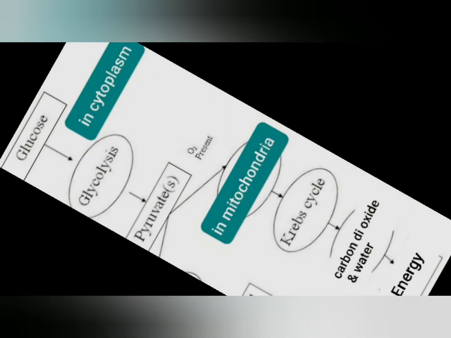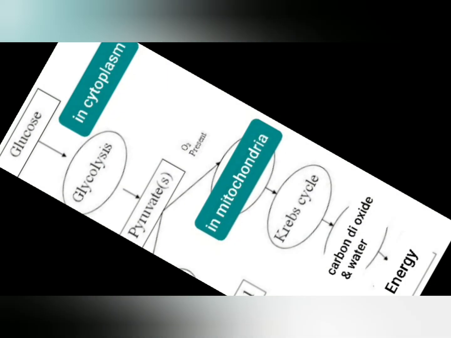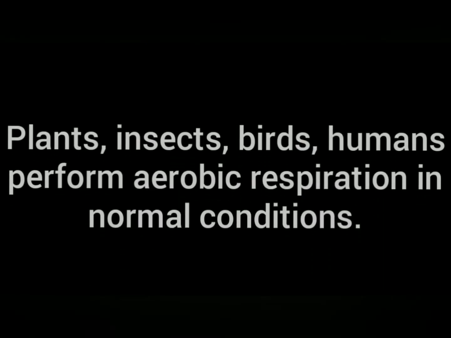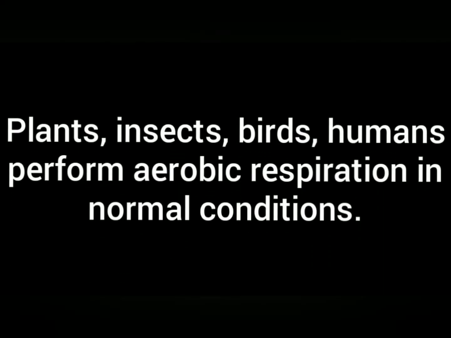Aerobic respiration process takes place in two phases mainly. First phase is called glycolysis, which is anaerobic phase as it does not need oxygen. It takes place in the cytoplasm of a cell. And the second phase is known as aerobic phase because oxygen is used in this phase. It takes place in mitochondria of the cell. Higher living beings like plants, insects, birds and humans perform this kind of respiration.